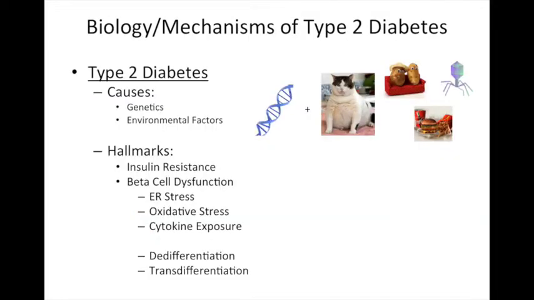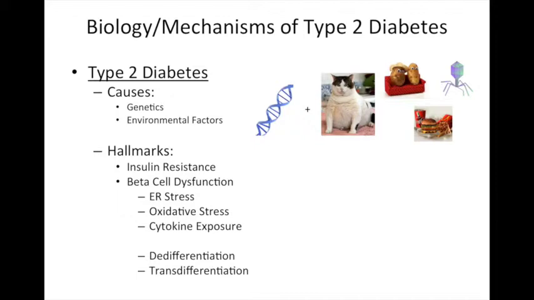Due to the large prevalence of type 2 diabetes and because of time constraints, I will focus on the mechanisms of type 2 diabetes. So what causes type 2 diabetes? Even though the exact cause is not fully understood, evidence suggests that genetics plays a strong role in the onset of type 2 diabetes. Twin studies, for example, have found that when one twin has type 2 diabetes, the chances of the other twin developing are more than 70%. Environmental factors such as obesity, lack of physical activity, and even viruses have also been implicated in the onset.